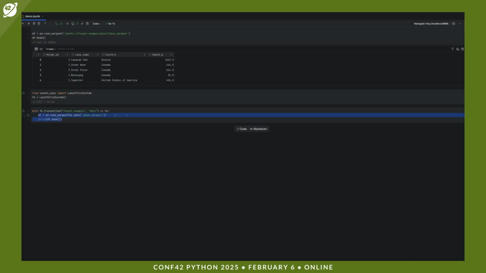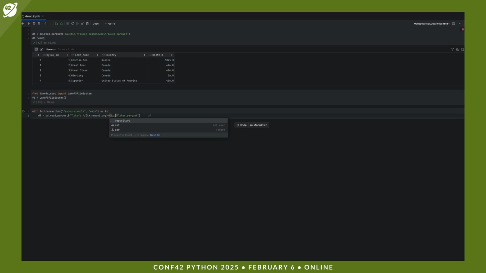Let's see what this did. It's closed. We started a transaction, and now let's read the data frame. It's basically this. So we will use the transaction's repository, and we'll use the transaction branch ID.